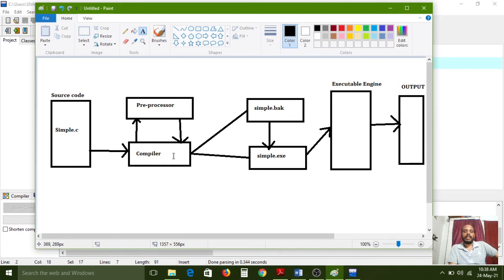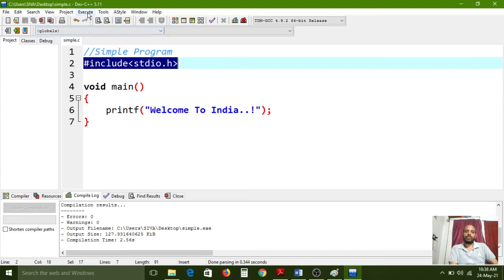The compiler then compiles, and after the compilation is successfully completed, the compiler will generate two files: first the simple.bak backup file and the simple.exe file. After that we need to execute. For that, go to the Run menu and choose the Run option.